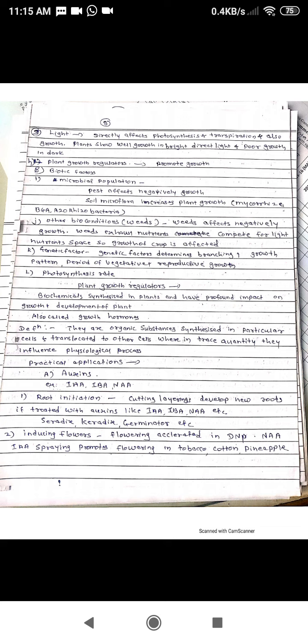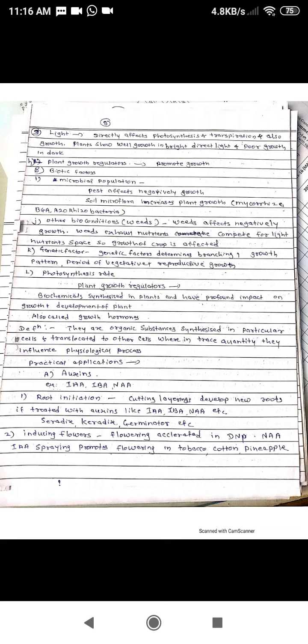Then effect of plant growth regulators on the growth. It is observed that growth regulators like indole acetic acid, indole butyric acid, gibberellic acid, naphthalene, etc., promote the overall growth of the plants. So these are the various abiotic factors which affect the growth in the plants. Now, what are the biotic factors which affect the growth of the plants?